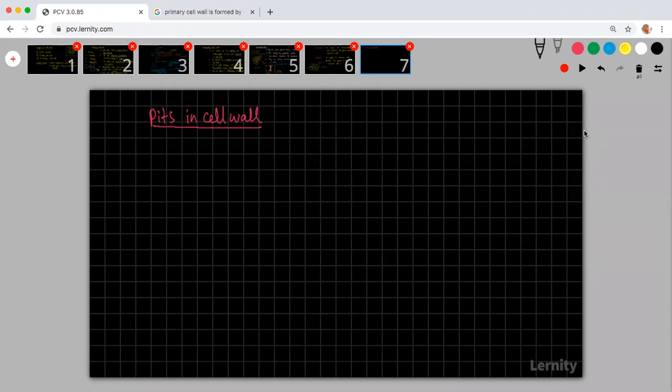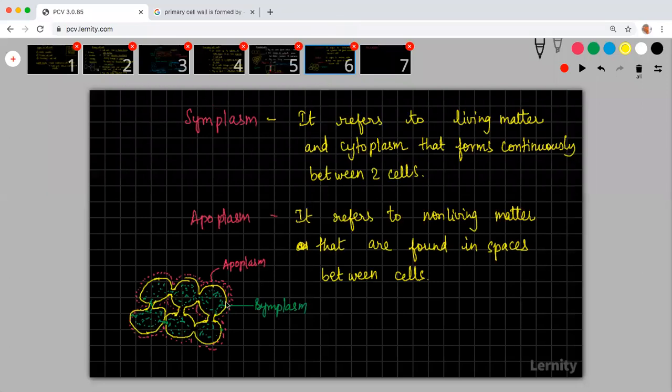Why do we say symplasm and cytoplasm are not the same thing? What is the difference from cytoplasm? When you're talking about a single cell, we call it cytoplasm. Symplasm is a network basically. It is like a continuous chain between multiple cells. That is what we call symplasm.